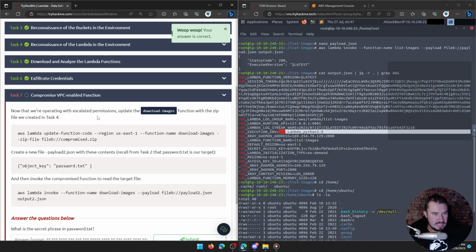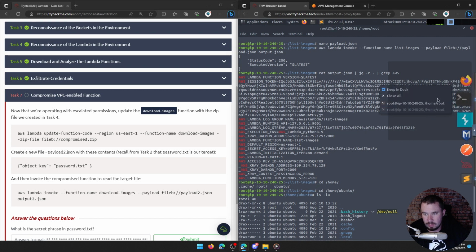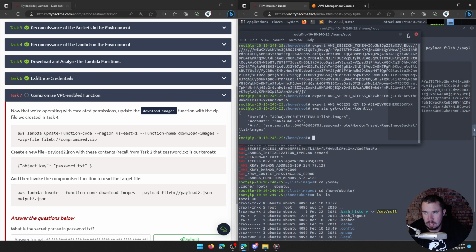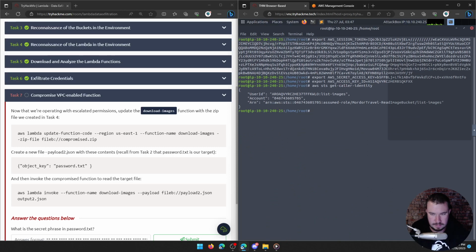Compromise VPC enabled function. Now that we're operating with escalated permissions, update the download images function with the zip file we created in task 4. And remember, we did create that previously, but we have to do that from our other window. There we go. Where the heck did I save that?